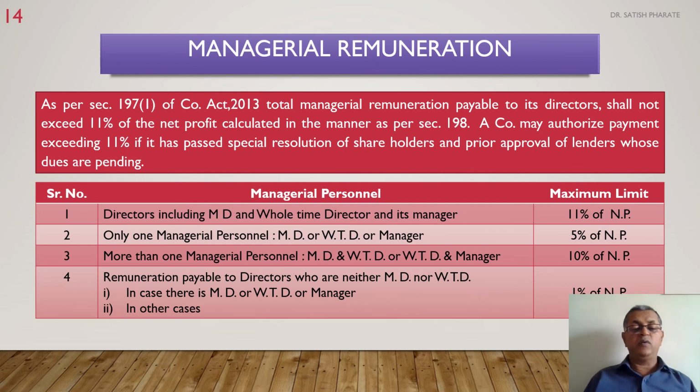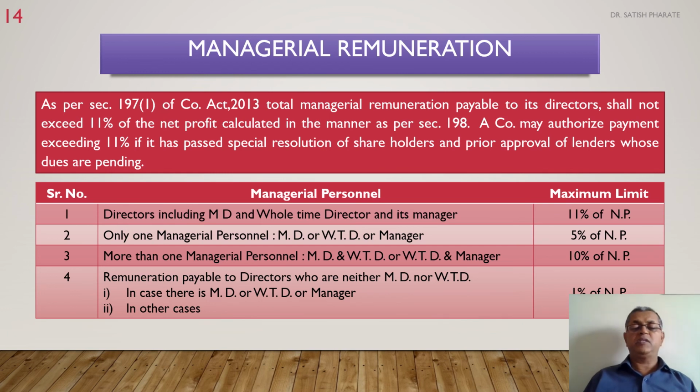In brief, how the remuneration is to be paid. For directors including managing director, whole-time director and manager, the total remuneration should not exceed the maximum limit of 11% of net profit. If only one managerial person, that is either MD or whole-time director or manager, is there, the managerial remuneration should not be more than 5% of the net profit.